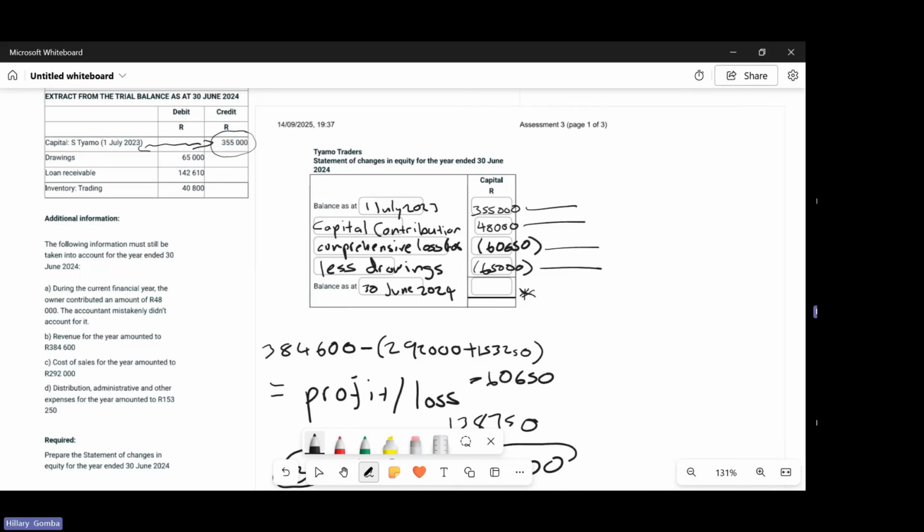It's 355,000 plus 48,000 minus 650 minus 65,000.